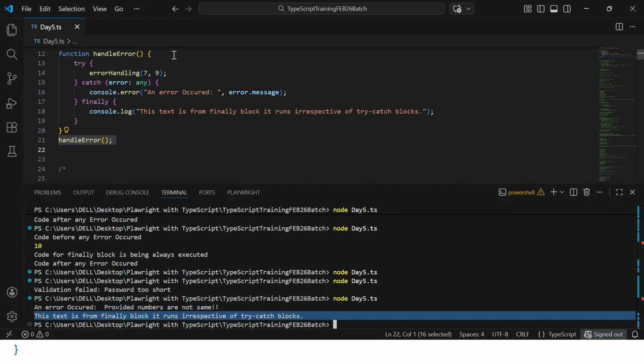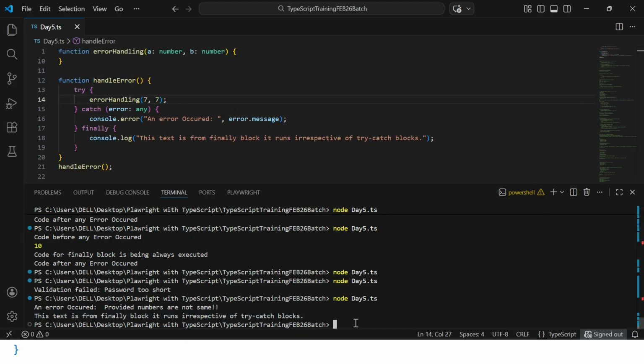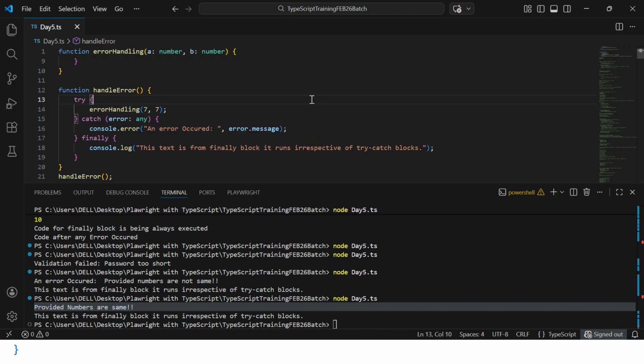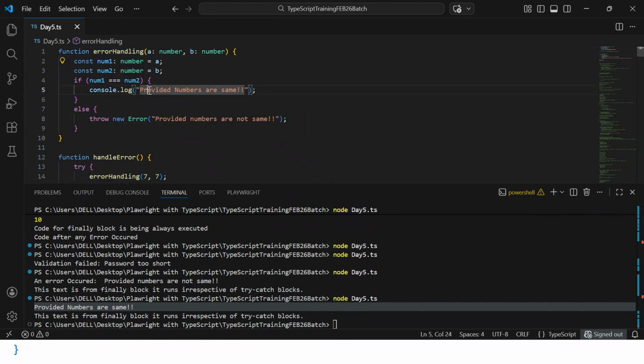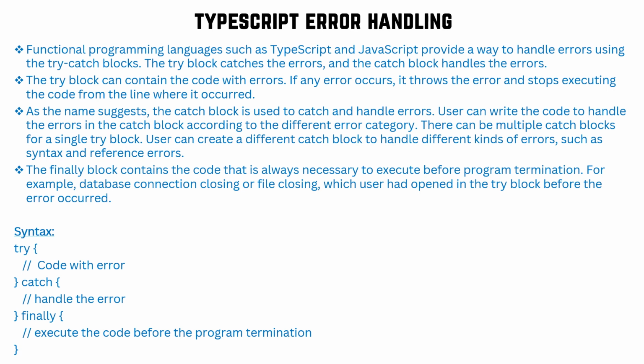Now in case you give it 7 and 7, only the finally block will be executed, and your error will not be there. Your output is coming, which is a normal thing, not any kind of exception. You could see this output, but the not same message is coming from the error or exception. So this is the way you can handle errors in TypeScript. We can do it with the try catch and finally block.